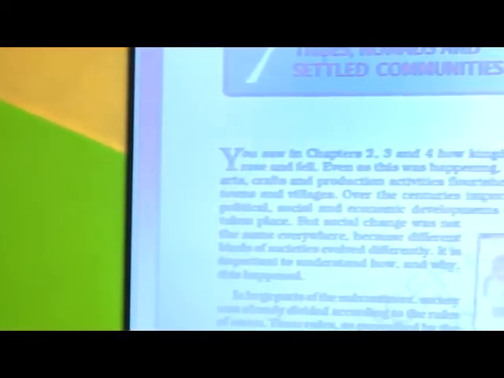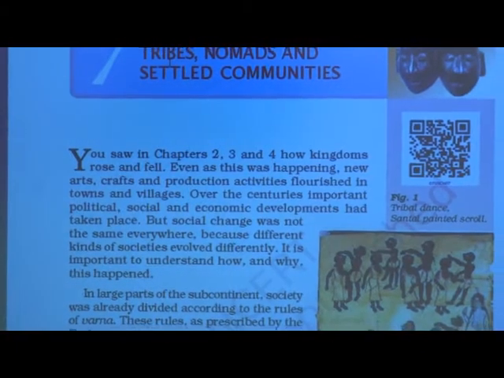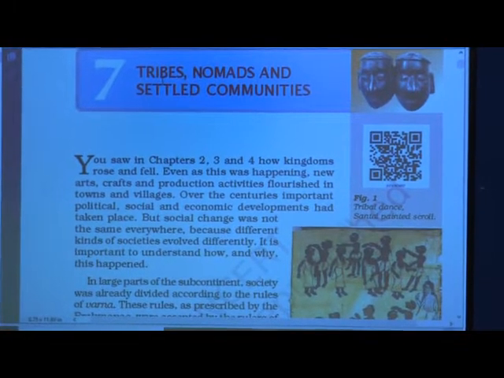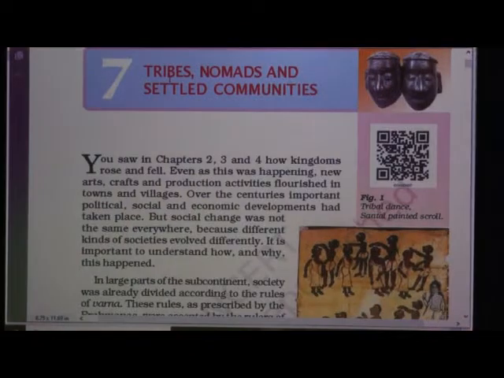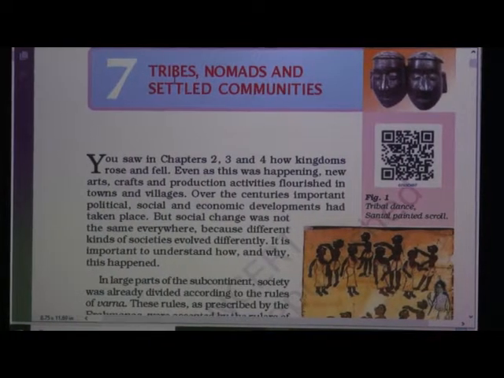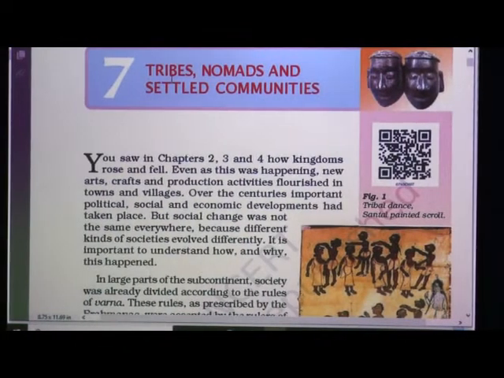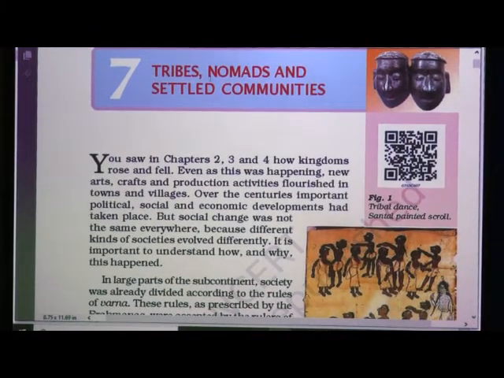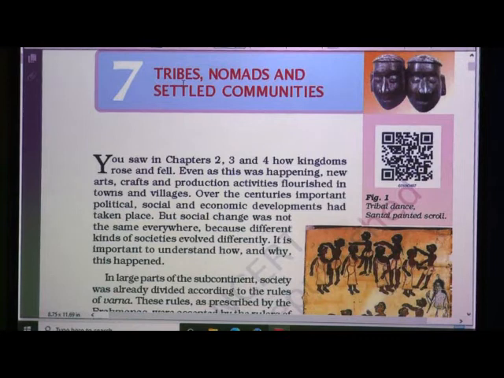Lesson number 7, page number 91. So let us start reading the lesson. Tribes, nomads and settled communities. By the title itself you should understand about what we are learning.